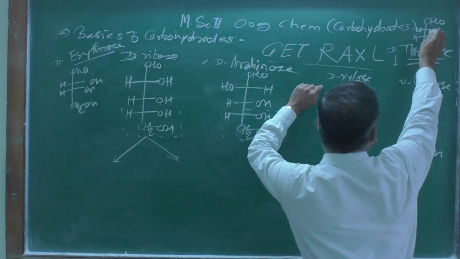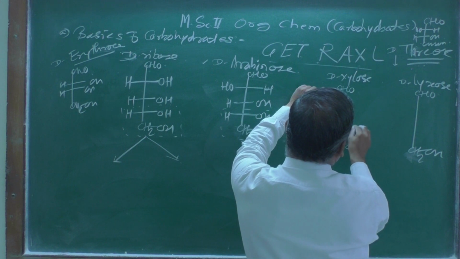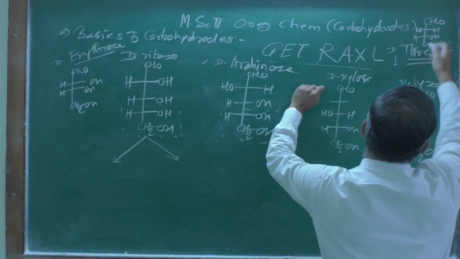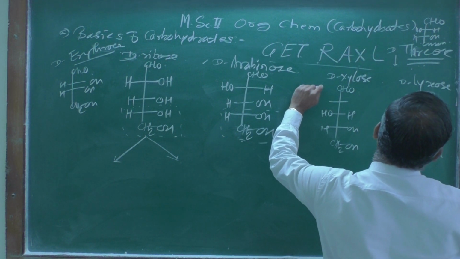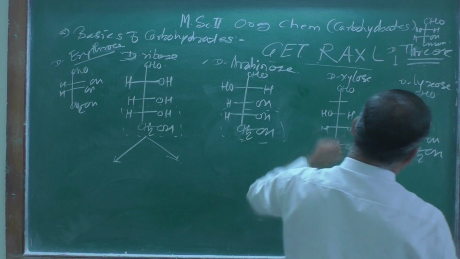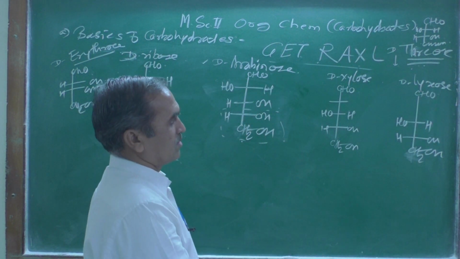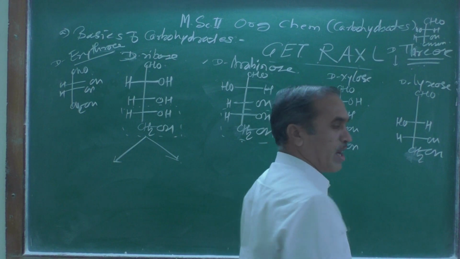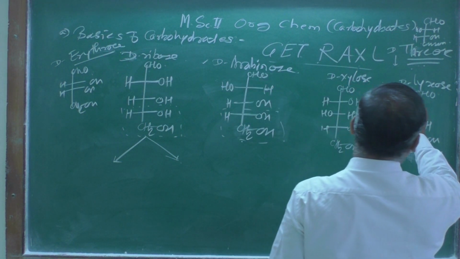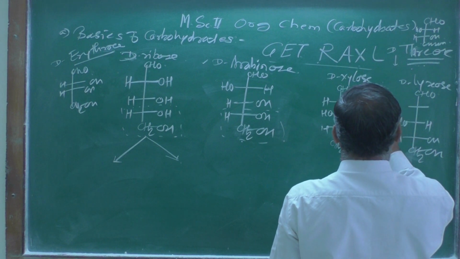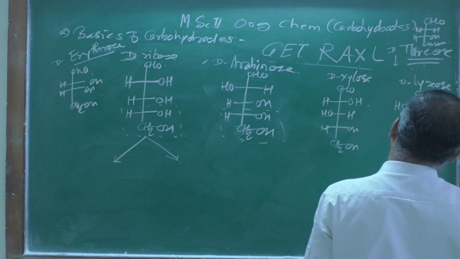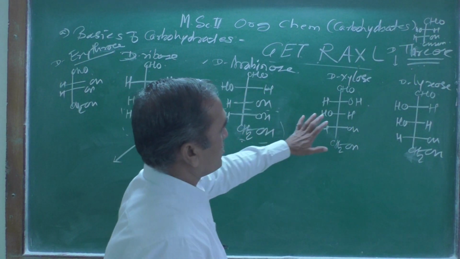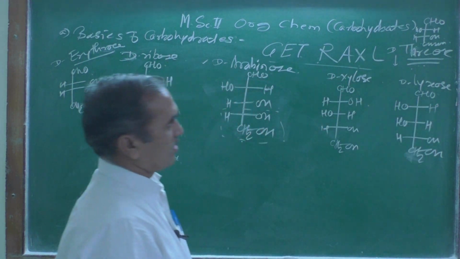Now look at the structure of threose. You write it down as it is: OH, HO, H and H. For xylose, you put the hydroxy group on the right hand side and hydrogen on the left hand side. Similarly here, do exactly the opposite: hydroxy on the left hand side and hydrogen on the right hand side. So this is the structure of xylose and this is the structure of lyxose.